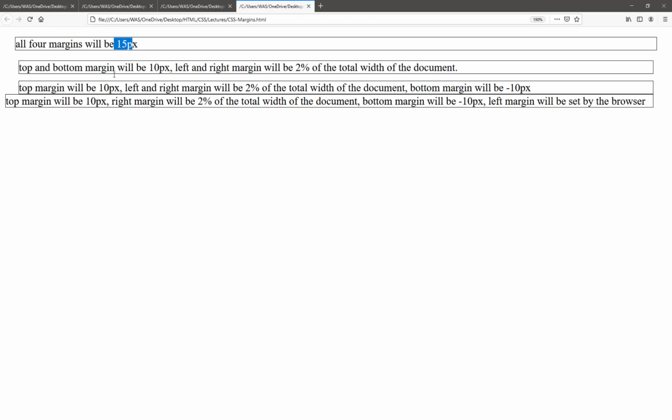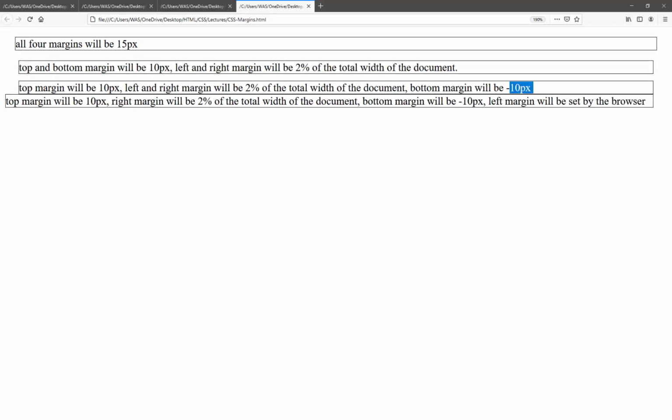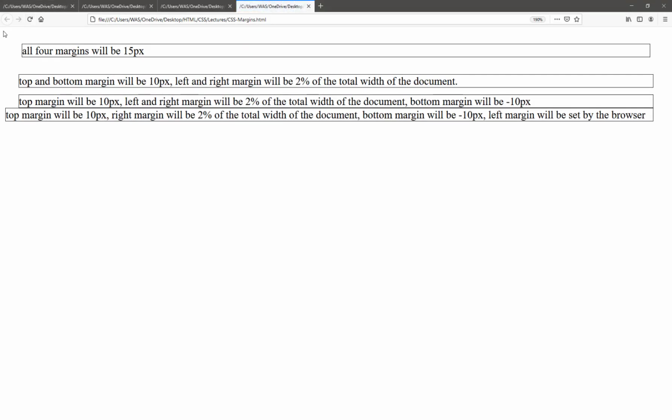Top and bottom margin will be 10 pixels. Left and right margin will be 2% of the total width of the document. Top margin will be 10 pixels, left and right margin will be 2, and the bottom margin will be minus 10 pixels. So here we just set the margin to 15 pixels, and if I set it to 25, you will see here